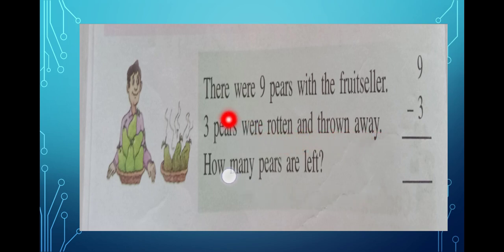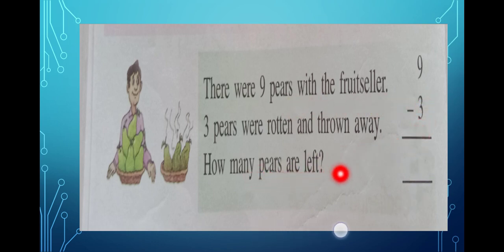Alright children. So there were 9 pears with the fruit seller. Okay, these are the pears. See, in this basket you can see how many? Yeah, 9 pears. Okay. Here you can see 1, 2, 3, 4, 5, 6, 7 pears, isn't it? And here you can see 3 pears. These 3 pears are not looking as fresh, isn't it? Because these pears are rotten. Okay. So, out of 9 pears, 3 pears are rotten.